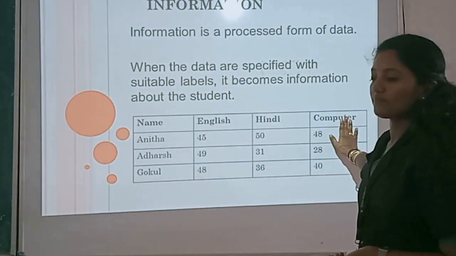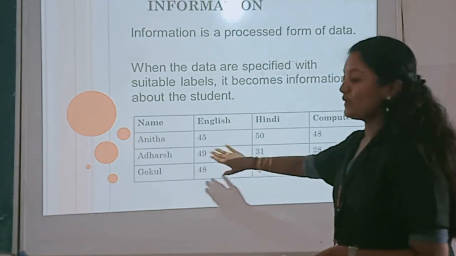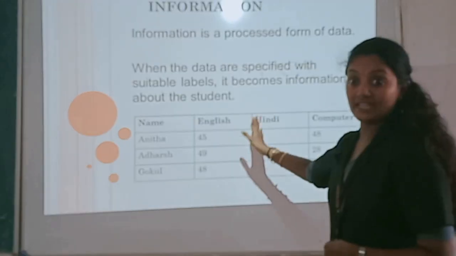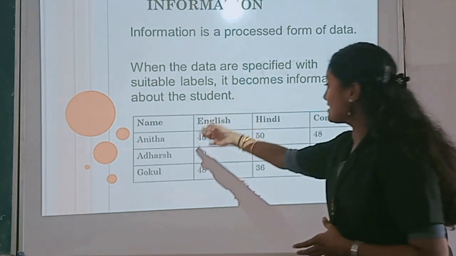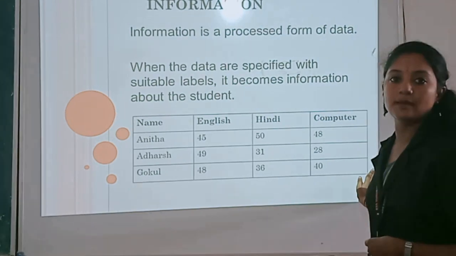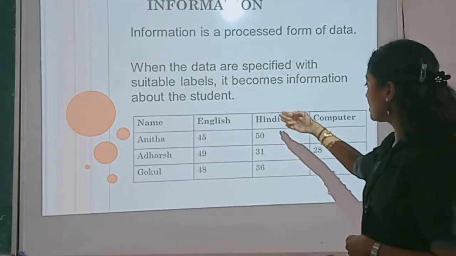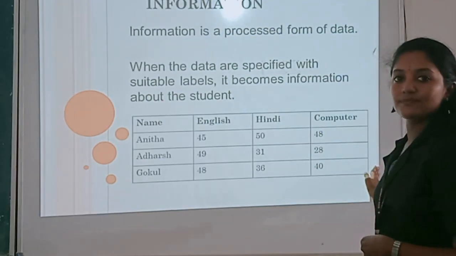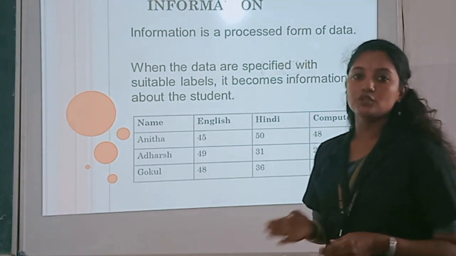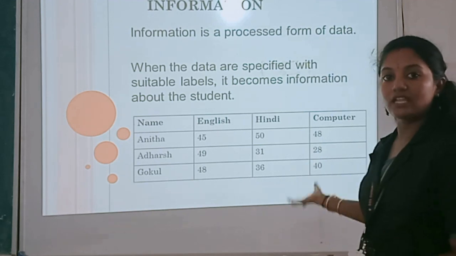Now, see the next example. See the table. The same data we processed as a table. We just transformed it into a table format. Here you can tell that these are the marks of these three students in three various subjects. That means I have 45 marks in English, 50 marks in Hindi, likewise. So information is a processed form of data. You processed the particular data into a table format and now you get the information.